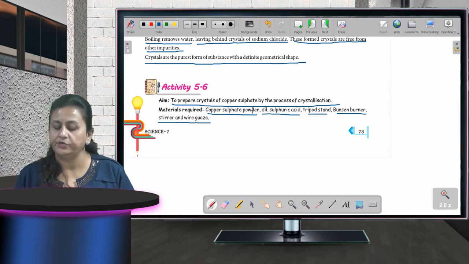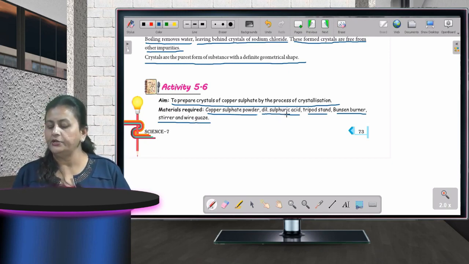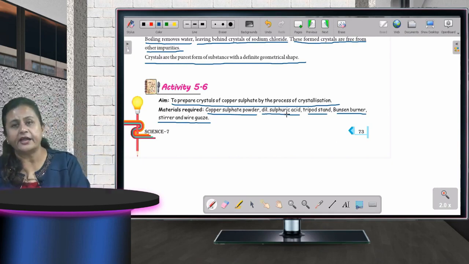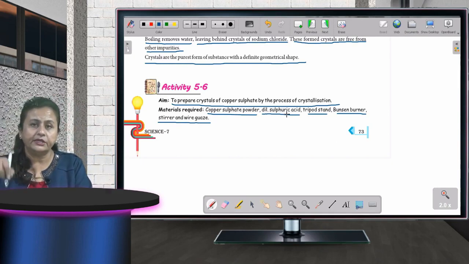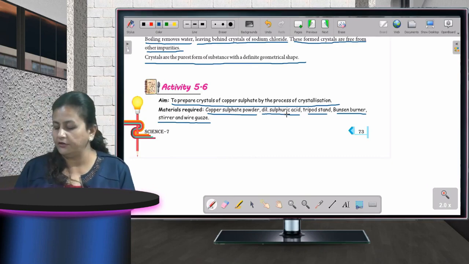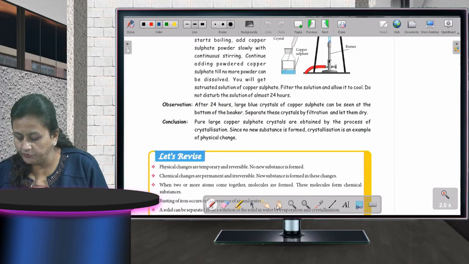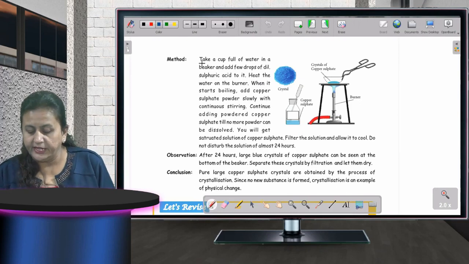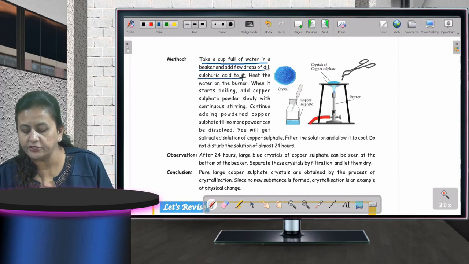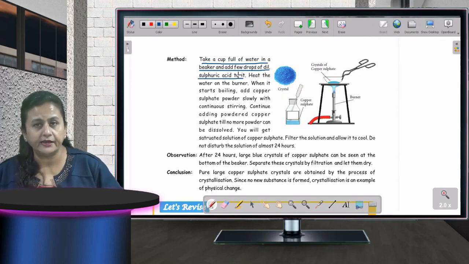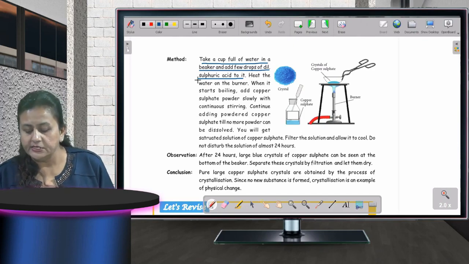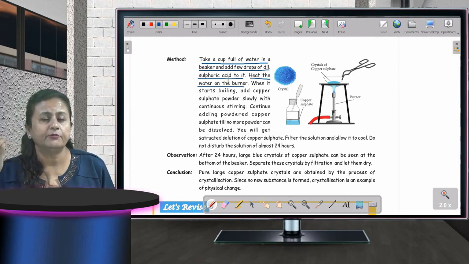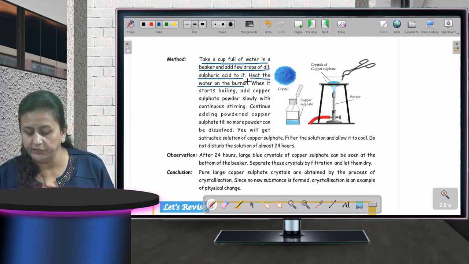Okay, what all you need? You need copper sulfate powder, dilute sulfuric acid, tripod stand, Bunsen burner, a stirrer so that you can stir and dissolve, and a wire gauze. Now what you will do? Take a cup full of water in a beaker and add few drops of dilute sulfuric acid to it. Heat the water on the burner. अब क्या करना है? उसको warm करना है, ठीक है? You have to heat it.